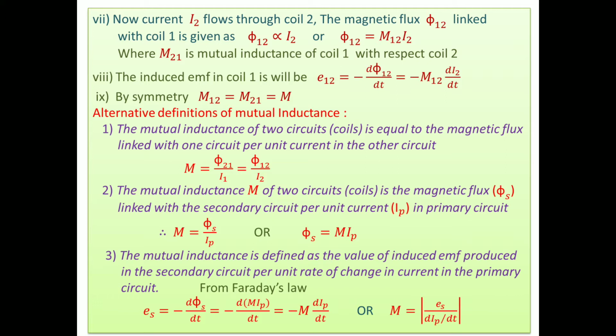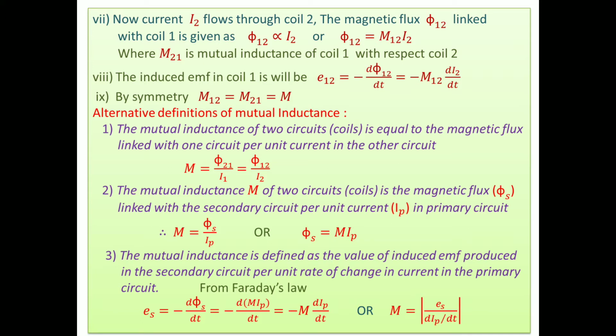The mutual inductance M of the two circuits is the magnetic flux Phi_s linked with the secondary circuit per unit current in the primary circuit. Instead of one circuit and other circuit, we use primary coil and secondary coil.